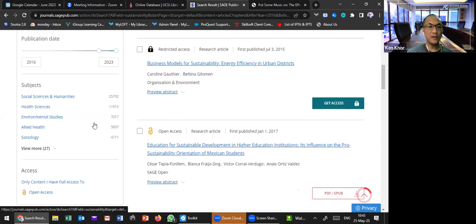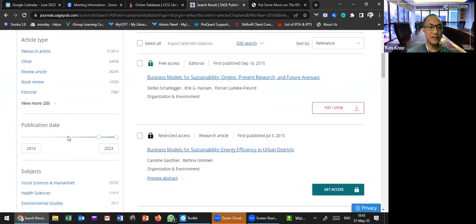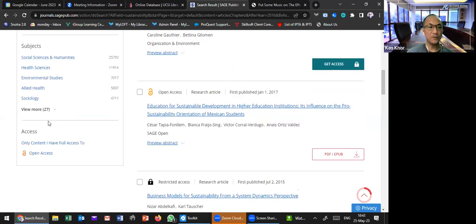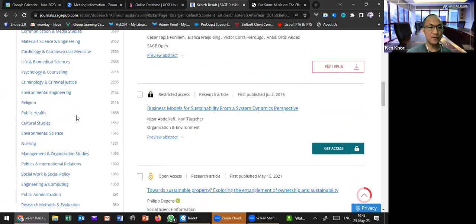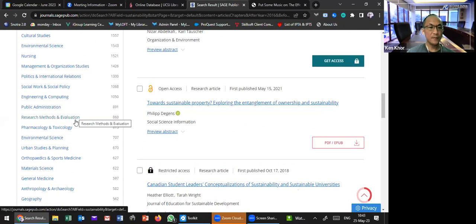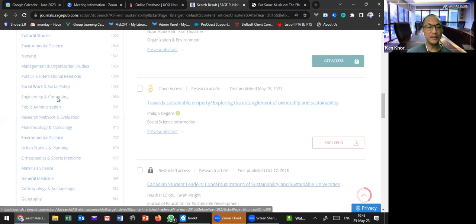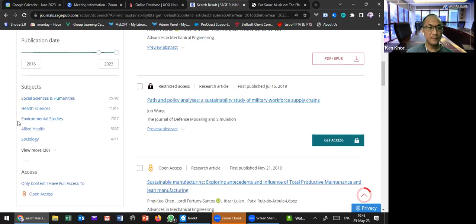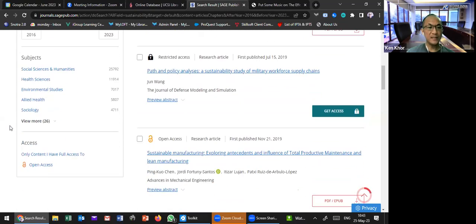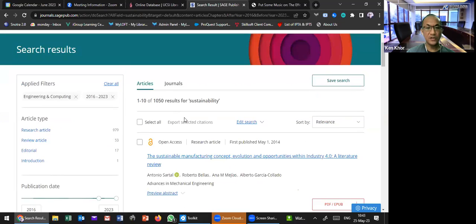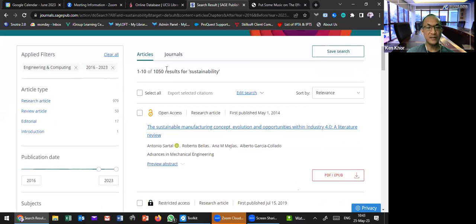Even though your keyword is sustainability, maybe your area of study is engineering and computing. With 7 years of content, it filtered down to about 1,000 results now. Easier for you to find a suitable article, and after that you can go from there.